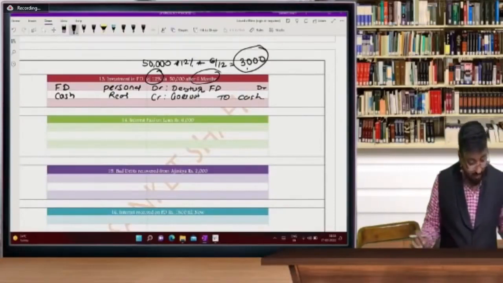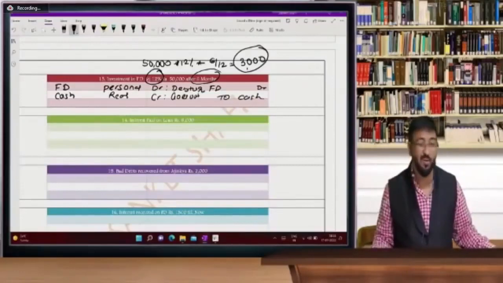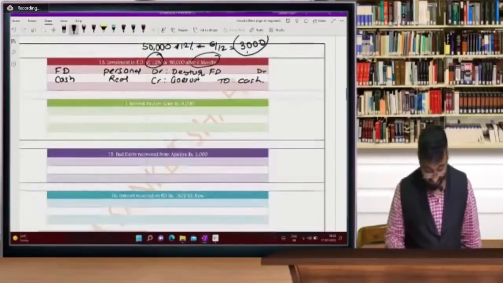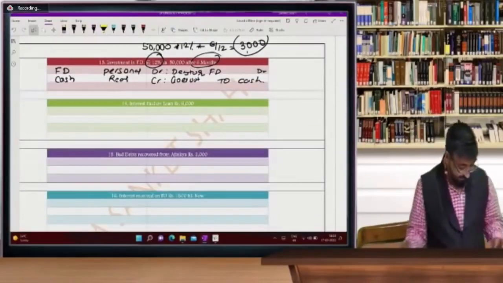Harshul is saying, sir, accounts is easy, but costing is boring. No beta, costing is more interesting as compared to accounts. Chalo, koi baat nahi.